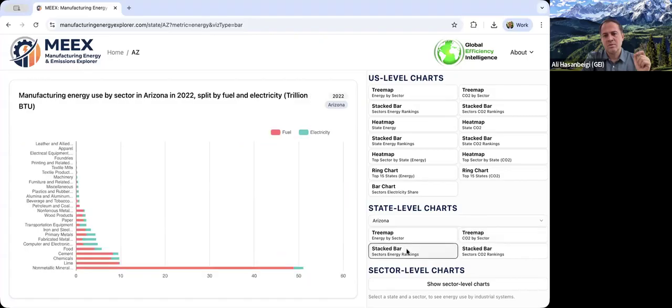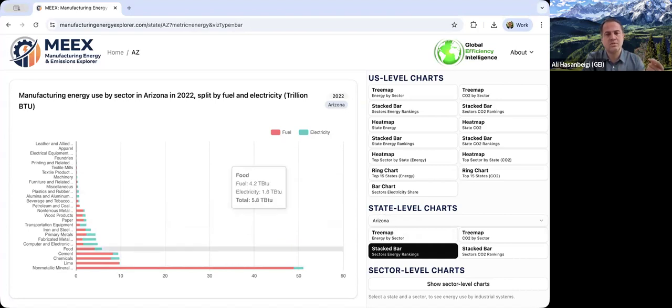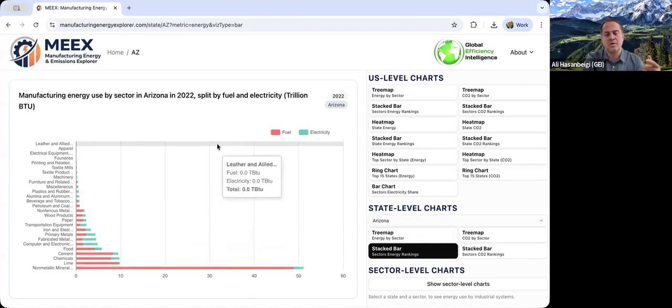You can go to the stack bar charts for Arizona, for example, shows for different sectors what's the contribution of fuel use versus electricity into total energy use of that sector in Arizona or any state you select.